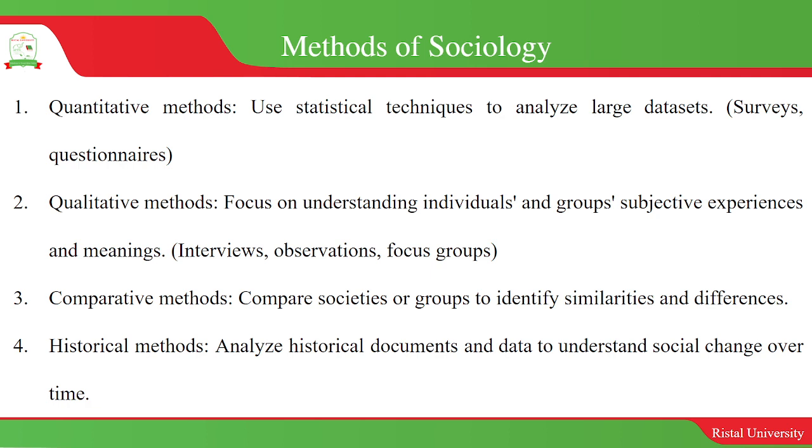Okay, so you want to get that narrative data from participants who have perhaps experienced the sociological phenomena that you're investigating. Okay, so you can use methods such as interviews, observations, and focus group discussions.